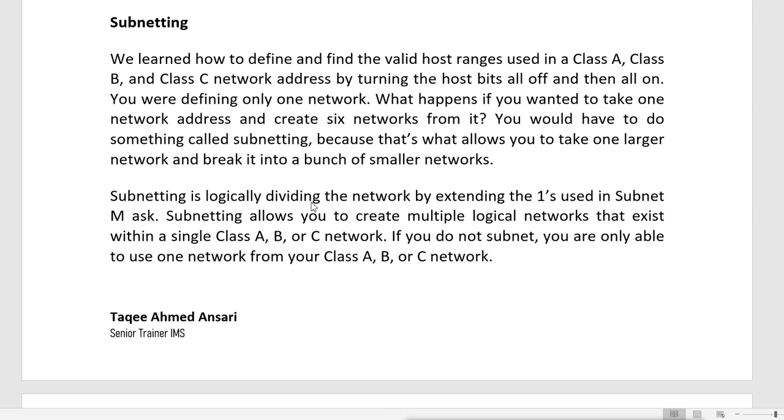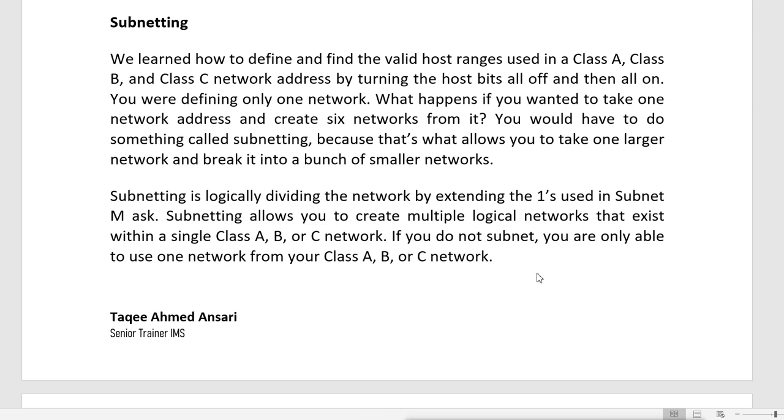Even in class B we get 65,536 IP addresses. That means 65,536 machines located together, connected together, and they can communicate together. Now it's a very big number. Maybe we have never seen an office or company where we have these 65,000 devices connected together.